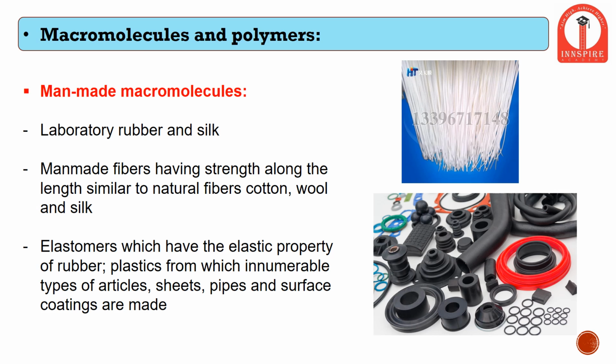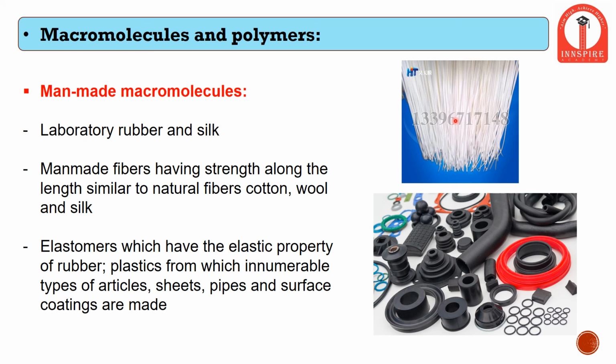Not only natural macromolecules, these macromolecules can even be made by man. These are called man-made macromolecules. Like we can see, this is laboratory-made silk. Similarly, silk and rubber fibers can be created to mimic the natural molecules, and can be created by man, which is called man-made macromolecules.